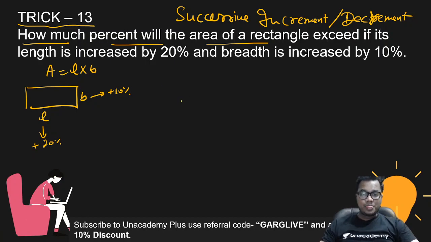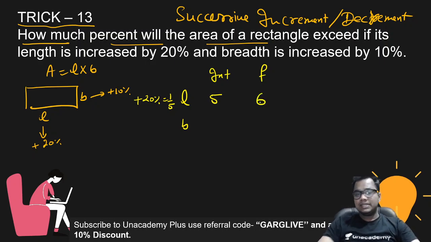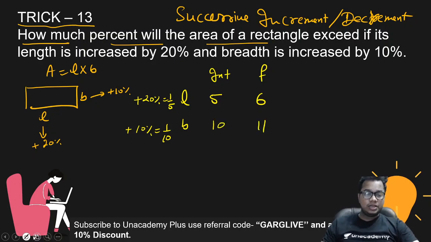So I am taking this as length, this as breadth, initial length and final length after increment. So length is increased by 20%. 20% is 1 by 5. So I can say that if the initial length was 5, then after an increment of 1 on 5, it becomes 6. And breadth is increased by 10%, so 1 by 10. So an increment of 1 on 10 makes it 11.